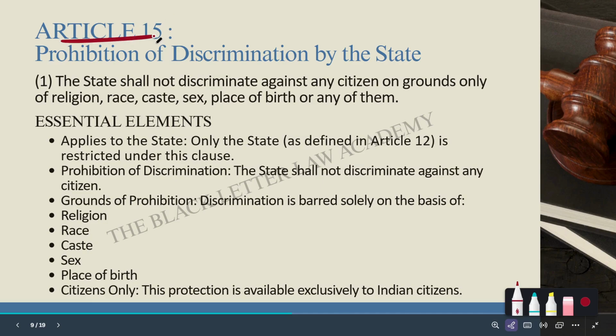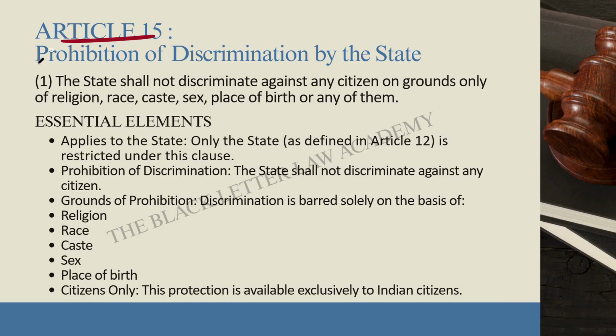So Article 15. Article 15 Clause 1 says that the state shall not discriminate against any citizen only on certain grounds. Who is restricted under Article 15 Clause 1? The answer is only the state. So the private individuals are not covered here. This clause applies only to the state defined under Article 12.